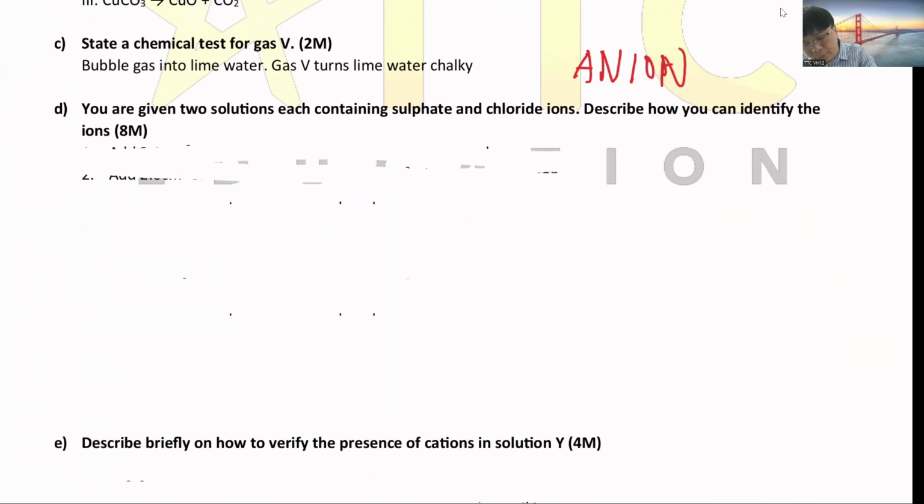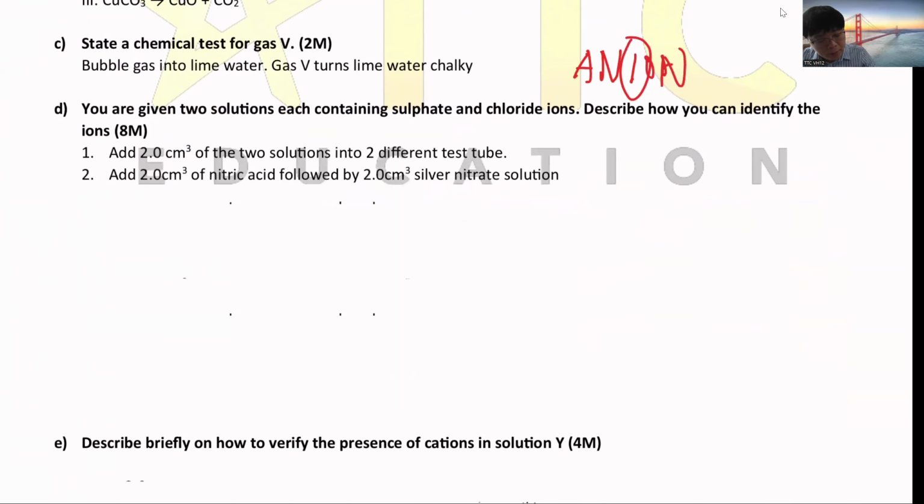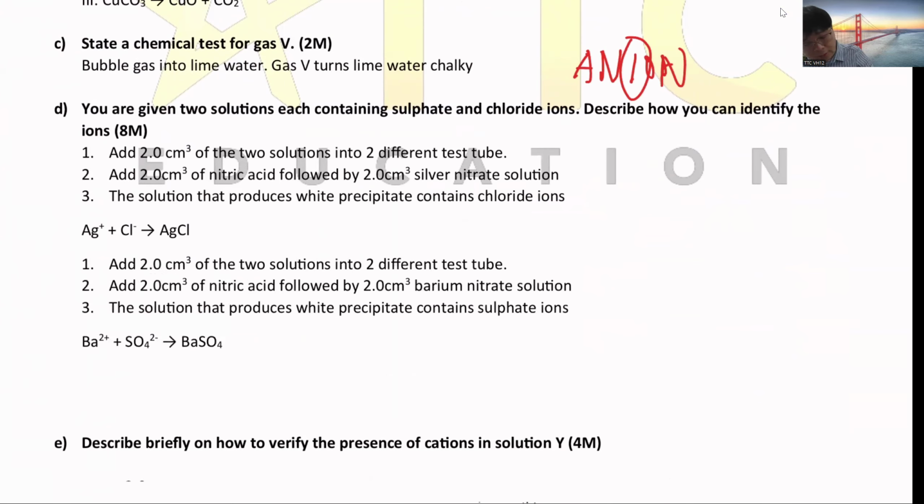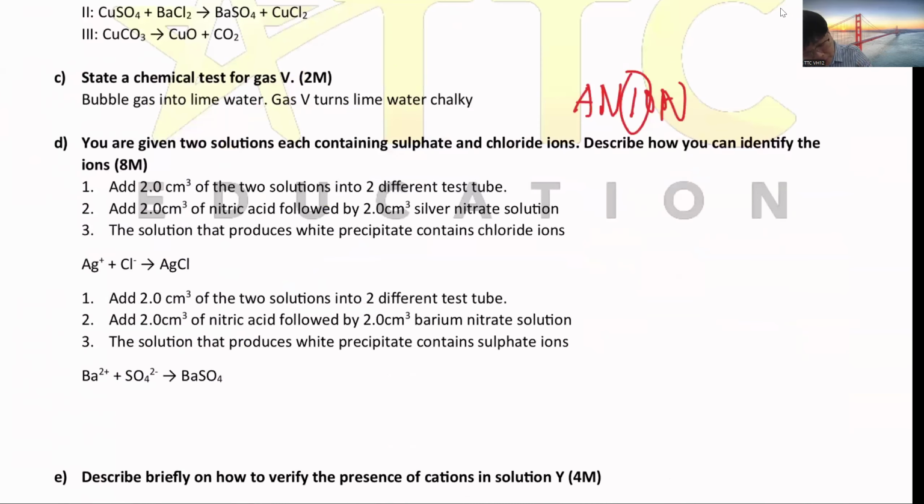Okay, for the syllabus, we have three negative ions you need to know. First is how do you test the chloride and sulfate. So the concept is like this. First, remember the solubility rules: chloride is soluble except for silver and lead, not soluble.